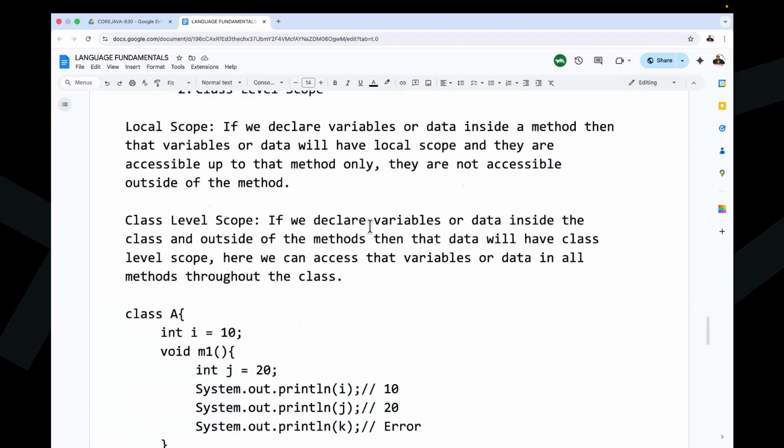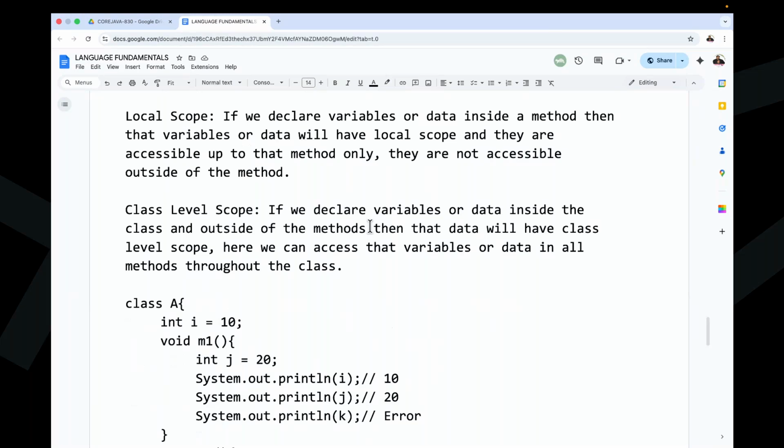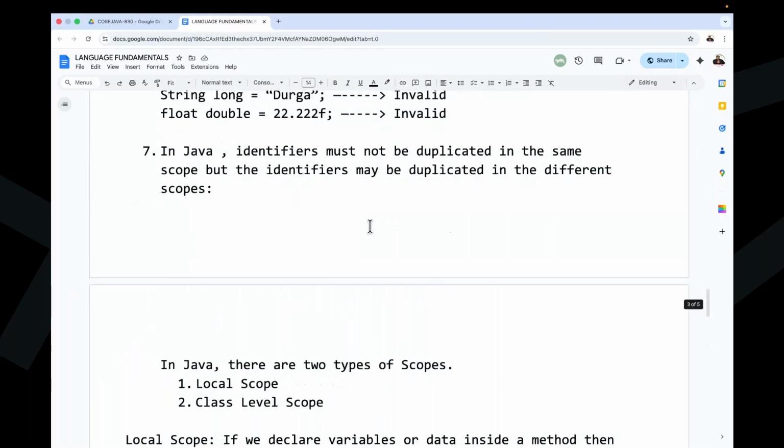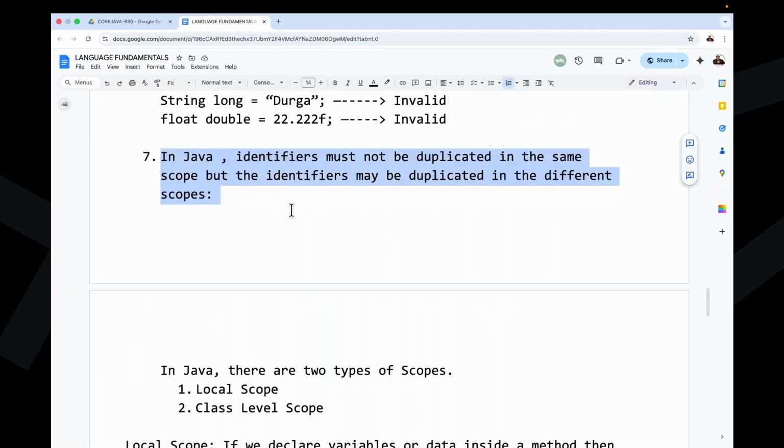After understanding this, now I want to write a small code to understand this particular point. Identifiers must not be duplicated in the same scope, but identifiers may be duplicated in two different scopes. All right, sir. Now observe carefully what I am telling you. Understand it clearly.